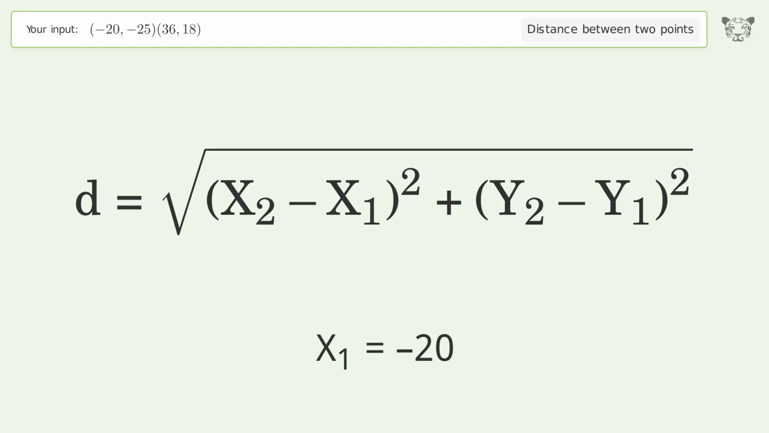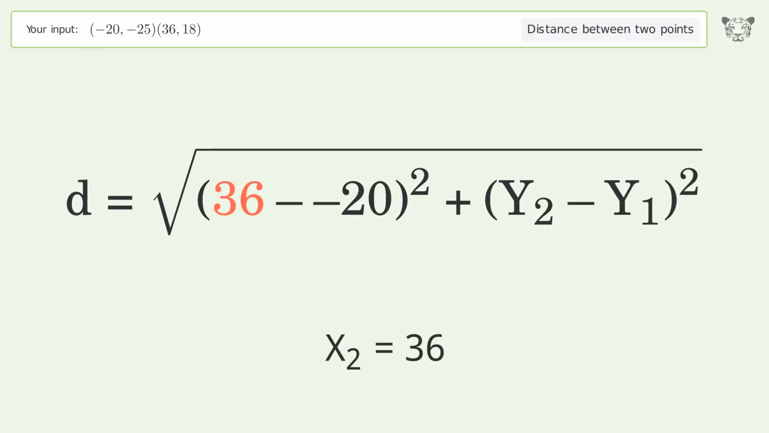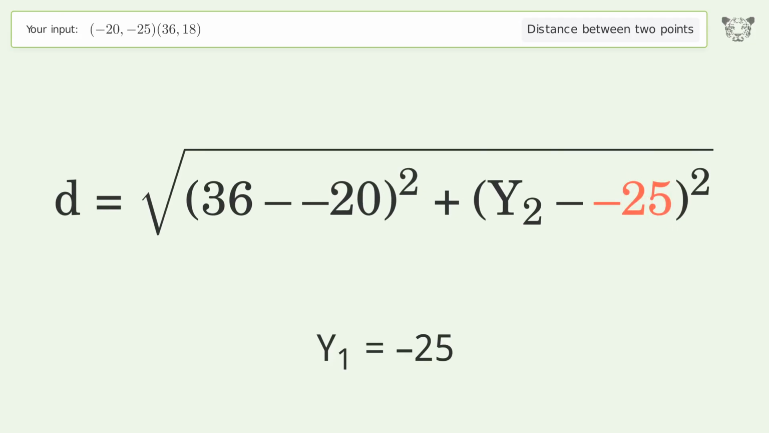x1 equals -20. x2 equals 36. y1 equals -25. y2 equals 18.